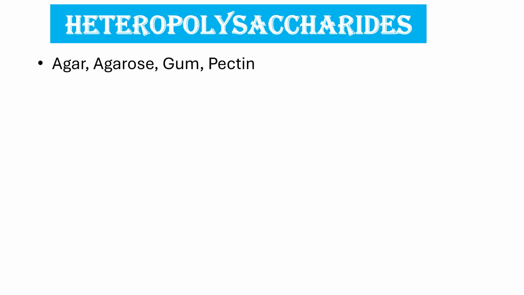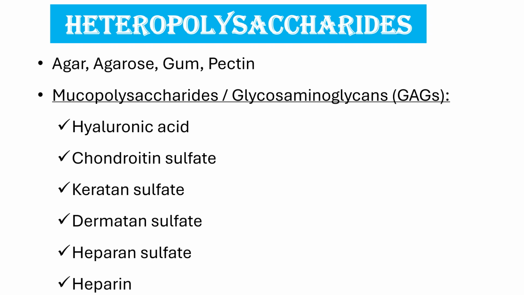Most importantly, we have to read the examples of mucopolysaccharides or glycosaminoglycans, called GAGs. It can be asked as a 5-mark question. Mucopolysaccharides or GAGs include hyaluronic acid, chondroitin sulfate, keratan sulfate, dermatan sulfate, heparan sulfate, and heparin.